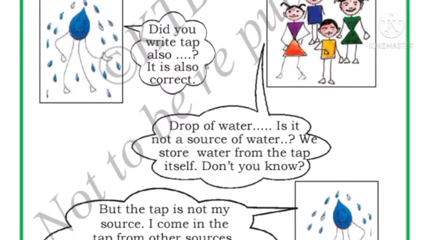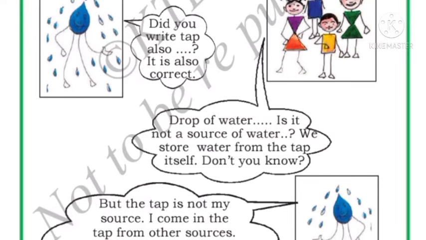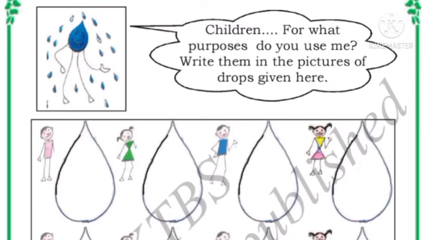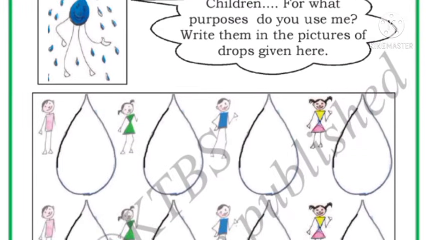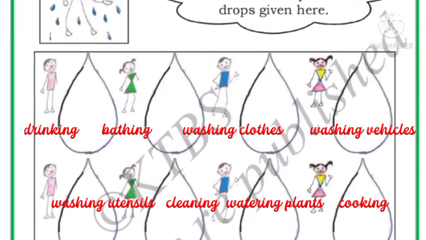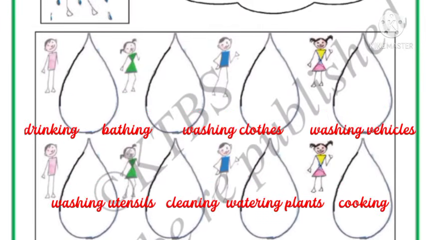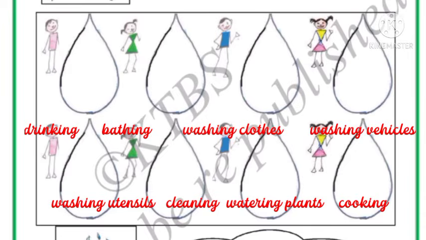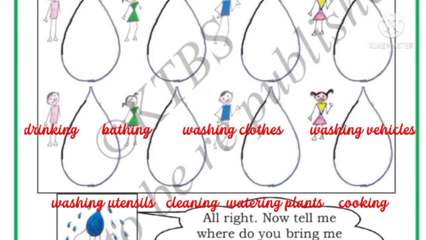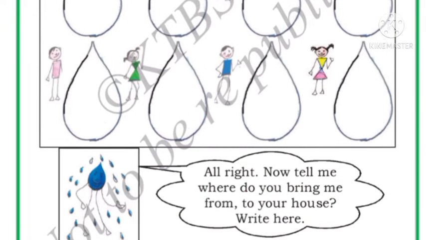It is from the river or pond. Okay. So here, now drop of water is telling children, for what purposes do you use me? Write them in the space provided. So children, you have to write here the uses of water, that is drinking, bathing, washing clothes, washing vehicles, washing utensils, cleaning, watering plants, cooking, all these things you can write.